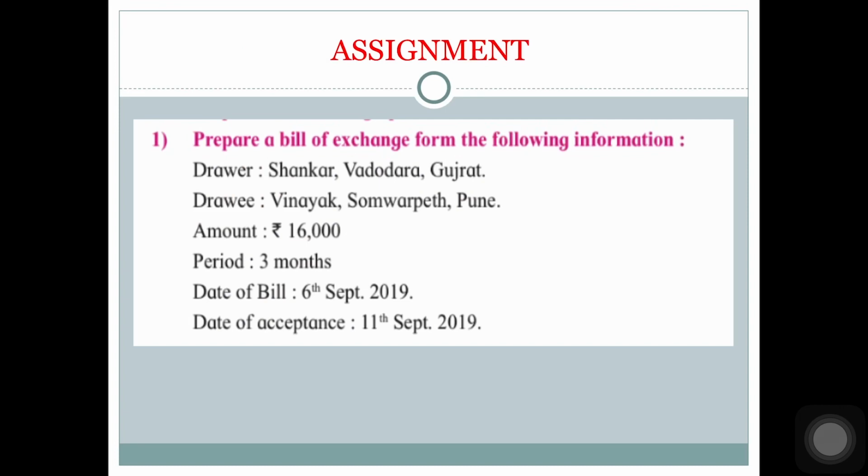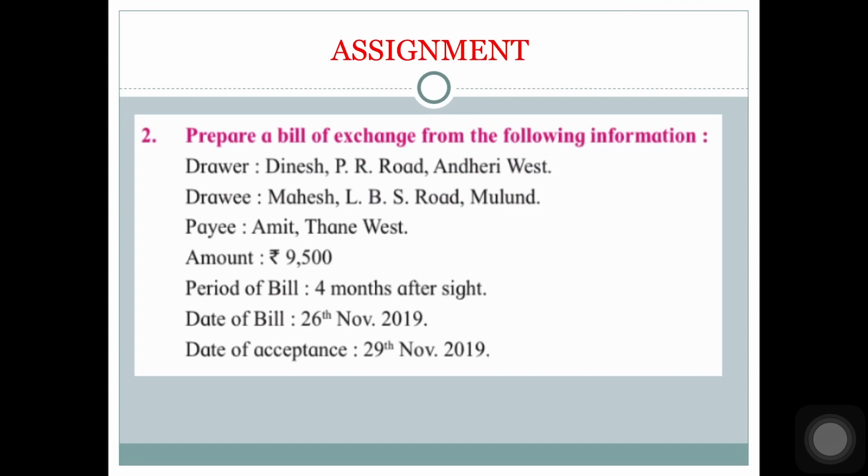Okay. Another one here. Now here you have drawer's name, drawee's name, plus you have payee's name here. So that will come pay to Amit, Thane West. Amount is given 9,500. Period of bill is given as 4 months after sight. So you will write 4 months after sight. You will not write date.